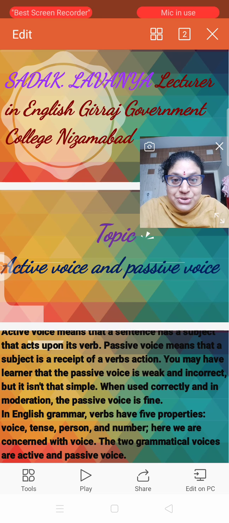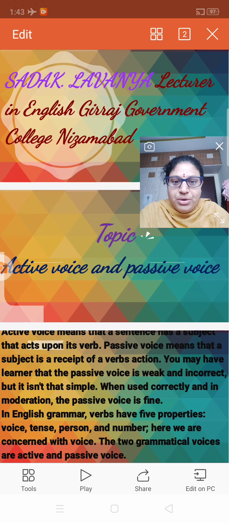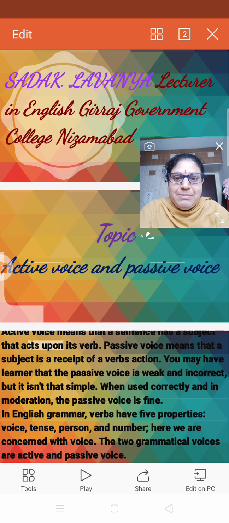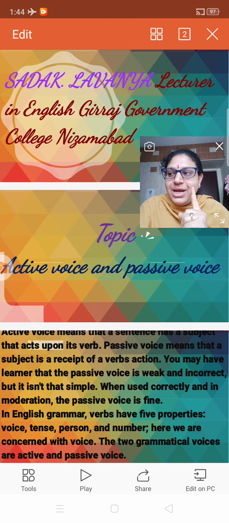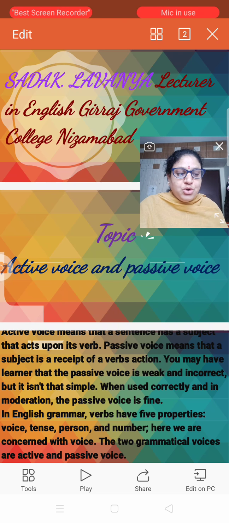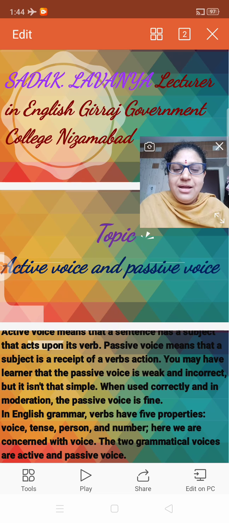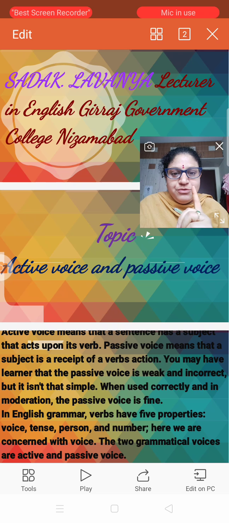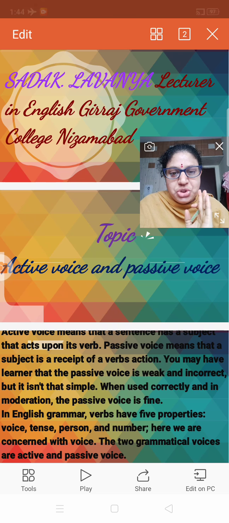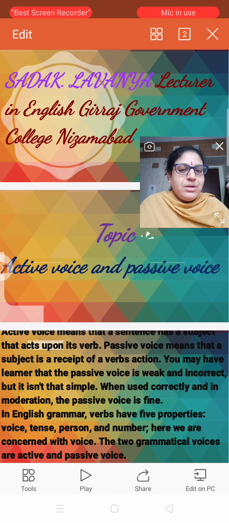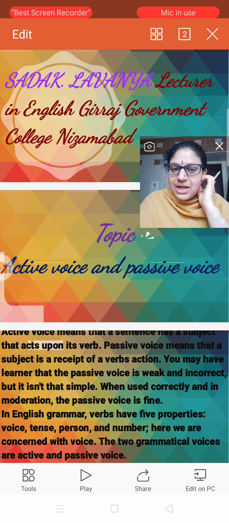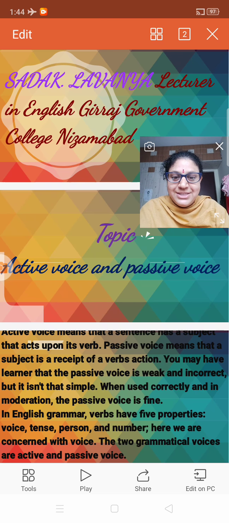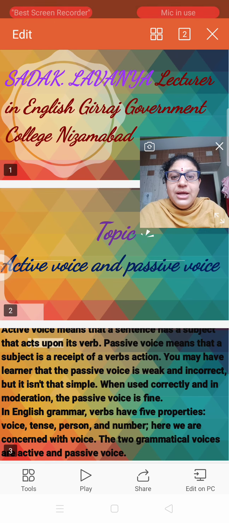So what is the main role? What is the main important thing in the active and the passive? It is the subject and the verb. The main role in the active and the passive is the verb and also the subject. These two will help to change active to passive or passive to active. Right? So active and passive take the help of the tenses.